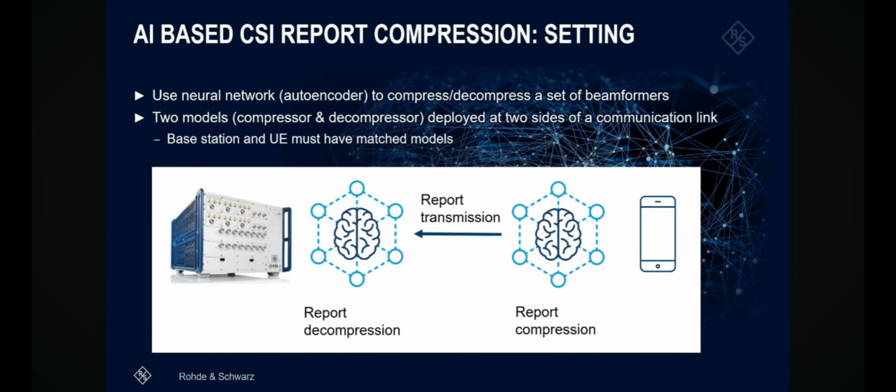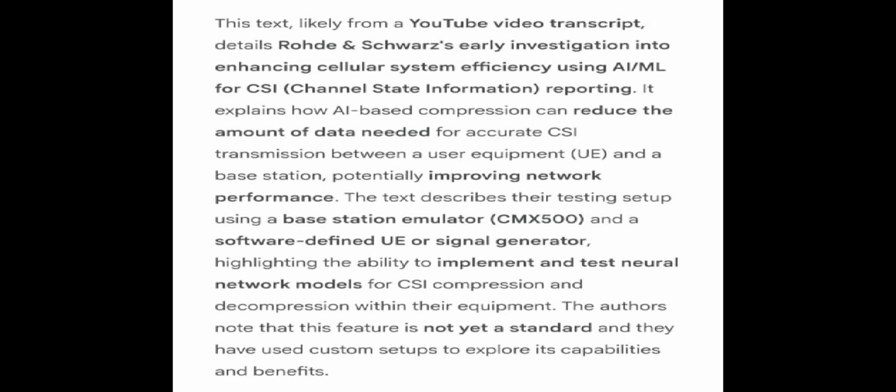If your phone can send its report using far less data, that frees up valuable space on the uplink, the channel from you to the tower. Less congestion, maybe. Less congestion, potentially less interference, maybe faster responses for things you do online that need quick feedback. It allows the network to potentially support more users more effectively, handle more complex services in the future. It's like making the communication highway wider and smoother. A foundational improvement.